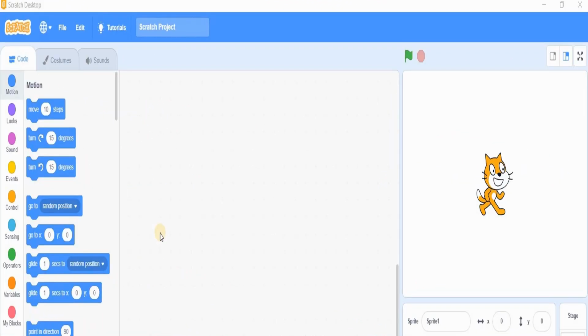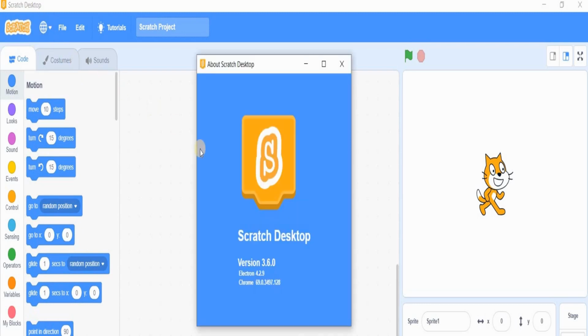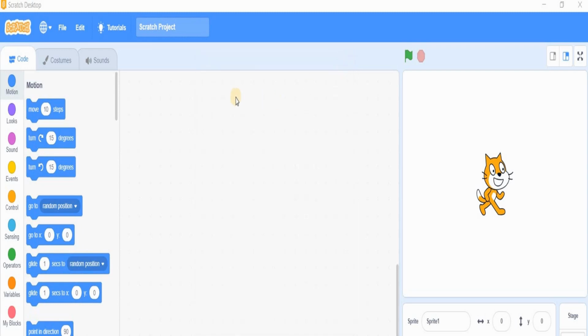Welcome to the first Scratch lesson. We previously told about the Scratch program. A link to download the latest version of the program is in the description box. Scratch is a reference and education software developed for ages 8 to 16.